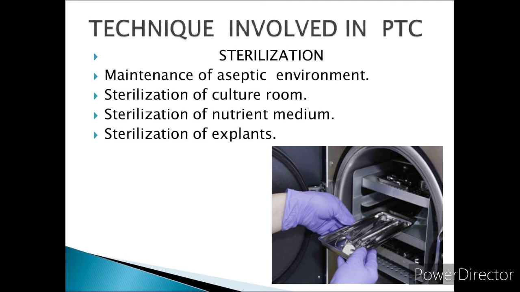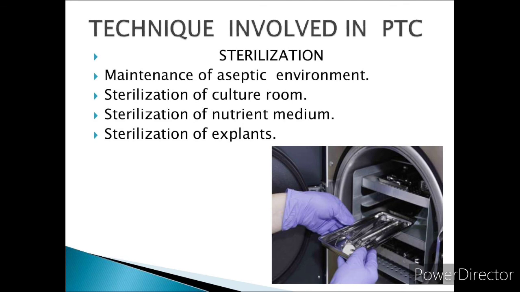That is sterilization of glassware, forceps, scalpels. These are the materials we are going to use in plant tissue culture, and all other accessories. These all should be sterilized by wet steam. Wet steam means it is in water or any liquid. First we have to sterilize with wet steam, and then followed by autoclaving.